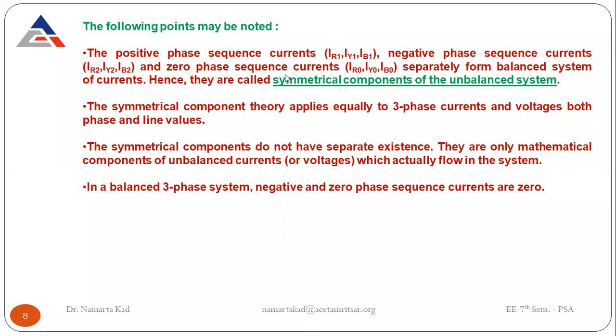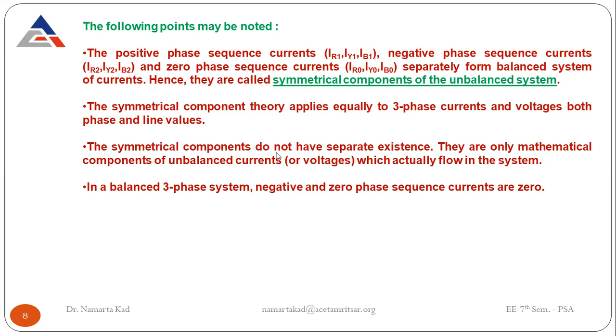Separately they are balanced, but together they give rise to an unbalanced system. So when we study fault currents and fault analysis, we do all the derivations in terms of these symmetrical components. The symmetrical component theory applies equally to three-phase currents and voltages, both phase and line values.